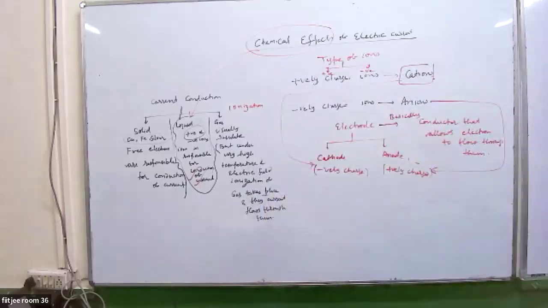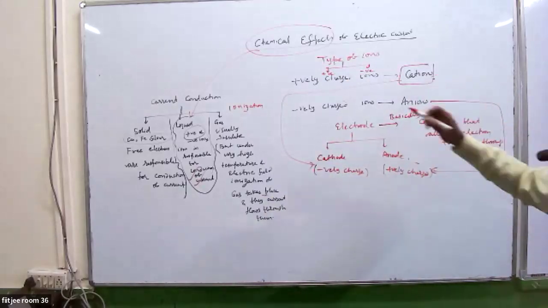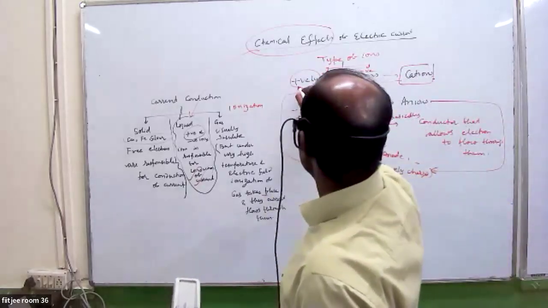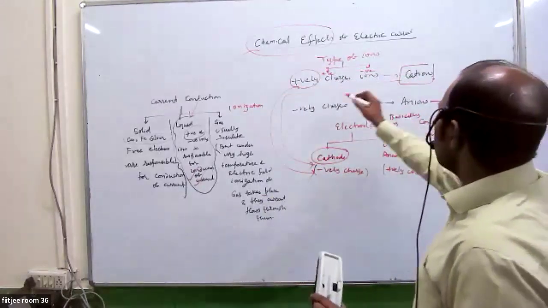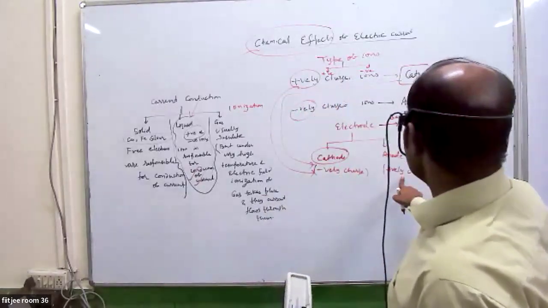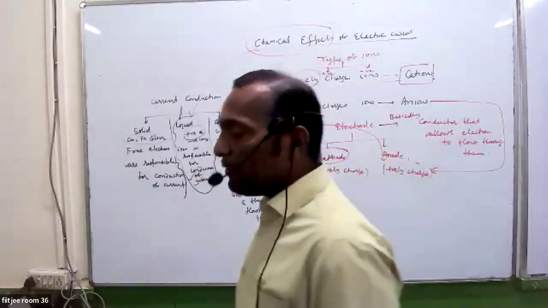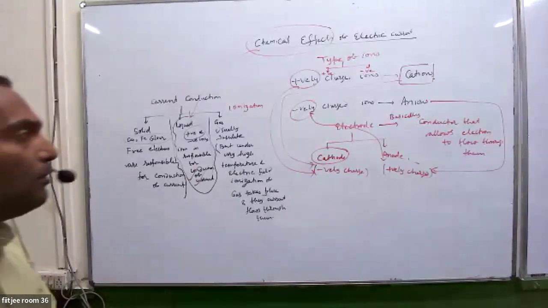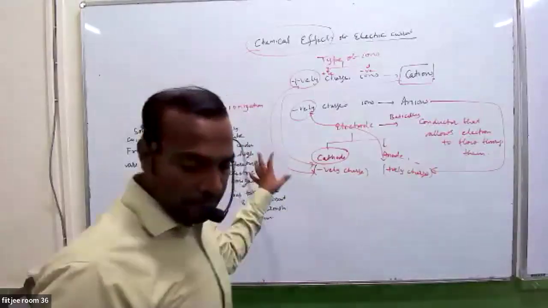Don't confuse. See, a student has confusion: sir, cation should go to anode? No, cation is positively charged, and cathode is negatively charged. So positive and negative attract. So all cations go to cathode. All anions, which are negatively charged, go to anode, which is positively charged. Then we'll discuss what happens next. Now, till here, is there any doubt? Can I eliminate this part?